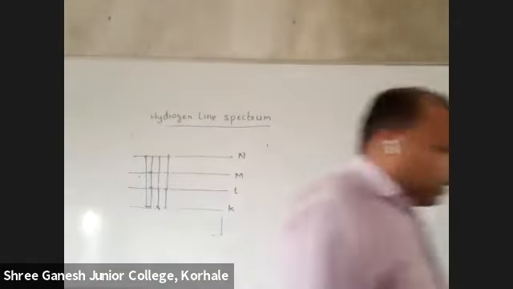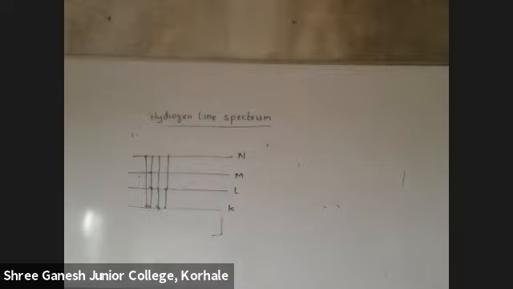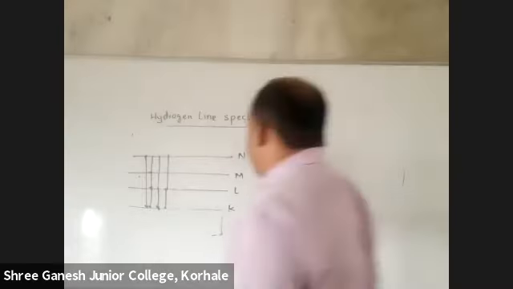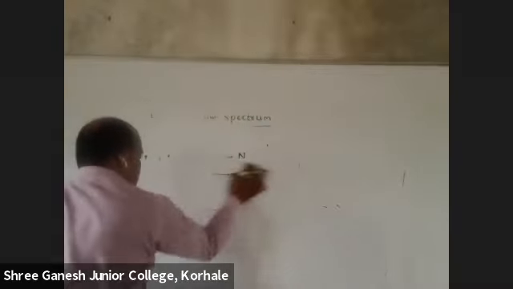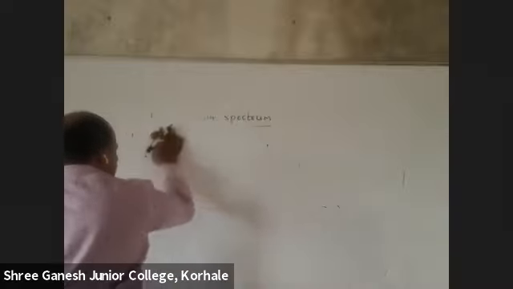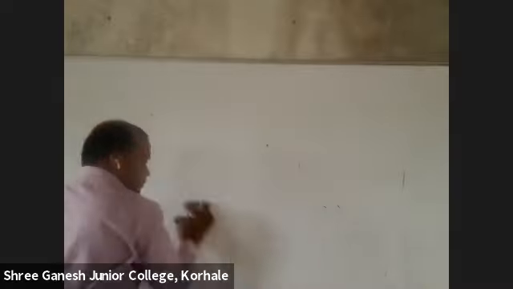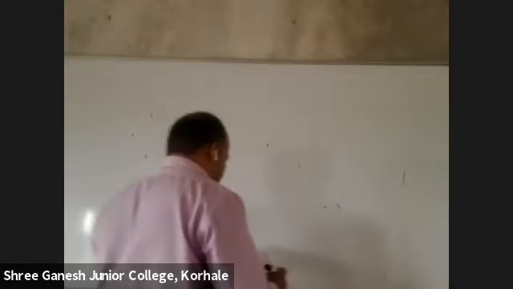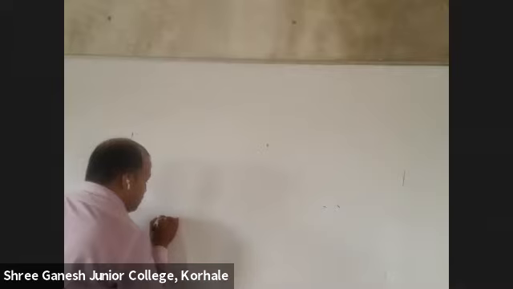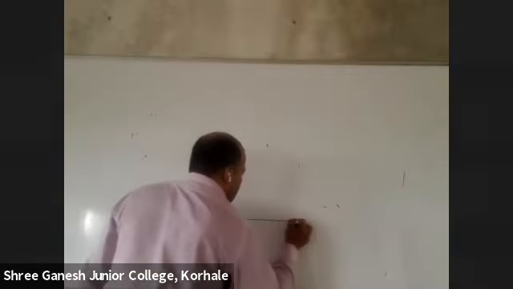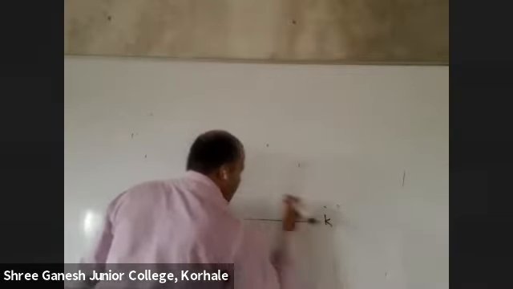Okay, so write down hydrogen line spectrum. This is K shell.